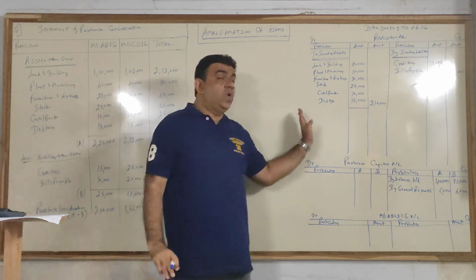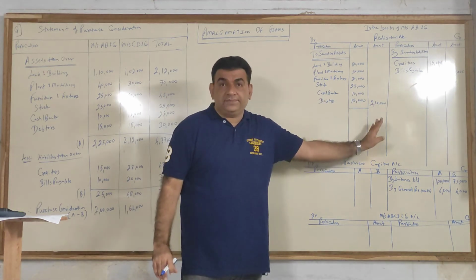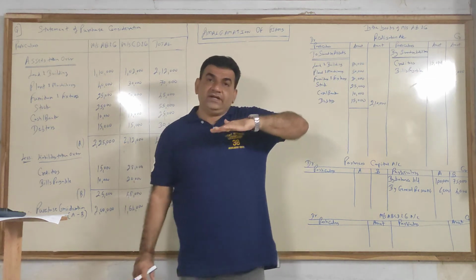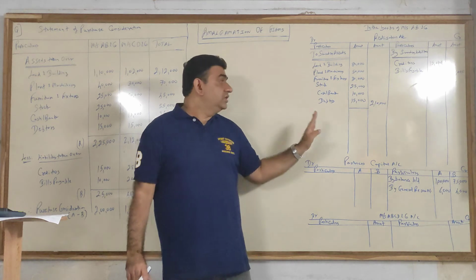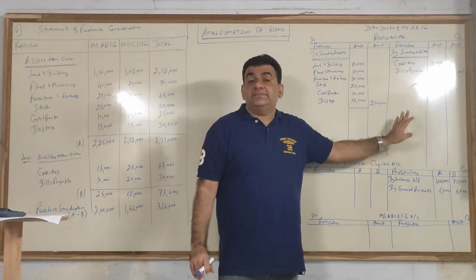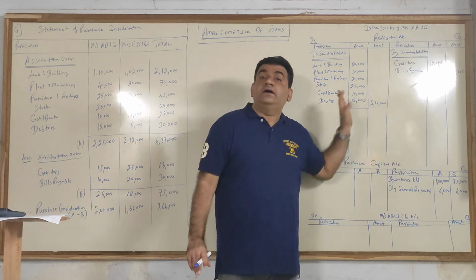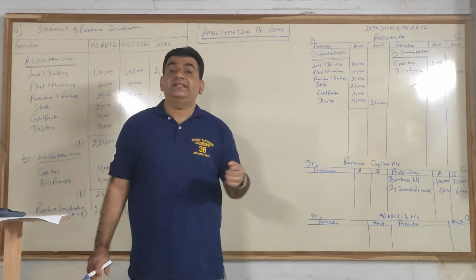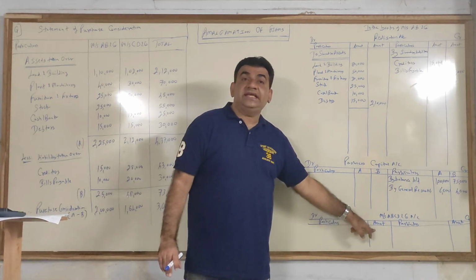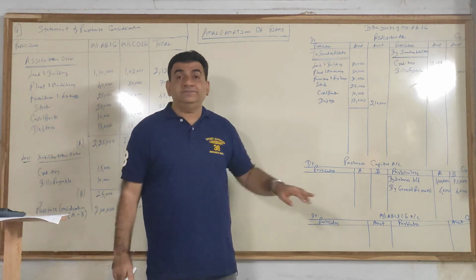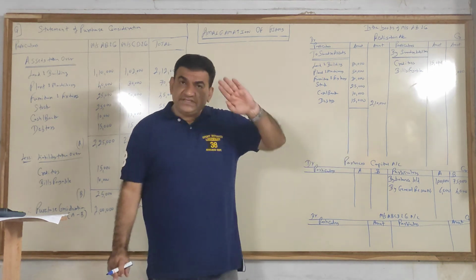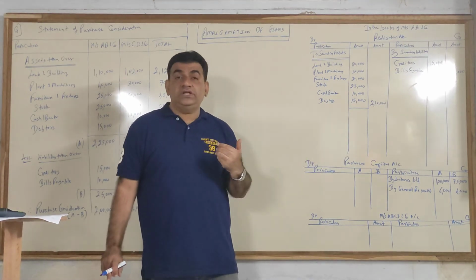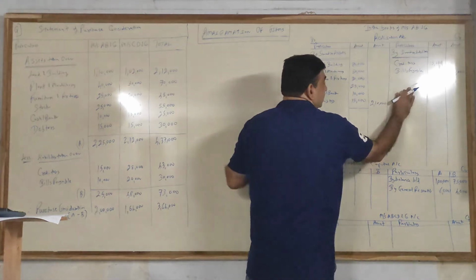Now listen. Old firm ka business is going out to the new firm. Credit what goes out. So business goes out, so I will credit realization. Now, who is taking over the business? The business is being taken over by the new firm, that is A, B, C, D and company. So for the old firm, it is an income. Business is going out. At the same time, it is an income because they are going to get it from the new firm. So what you will do, come to the credit side.